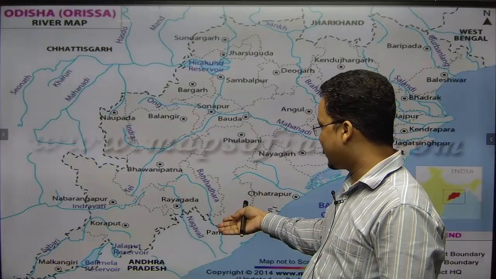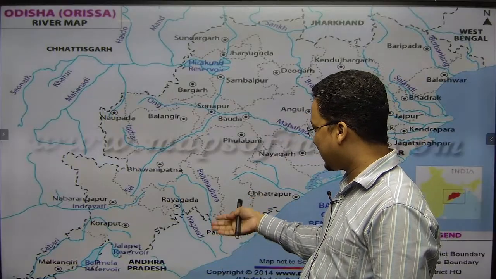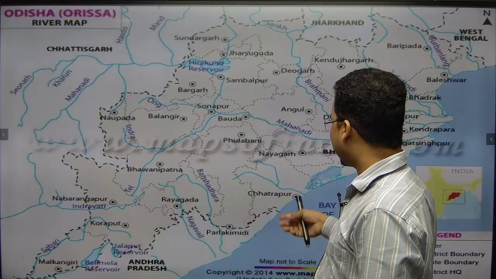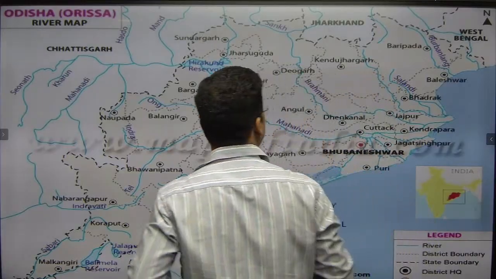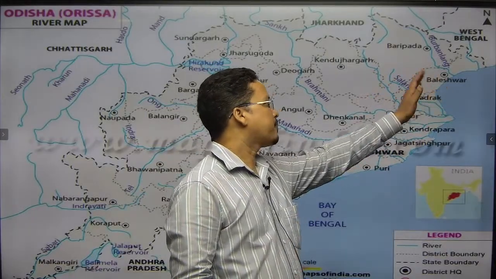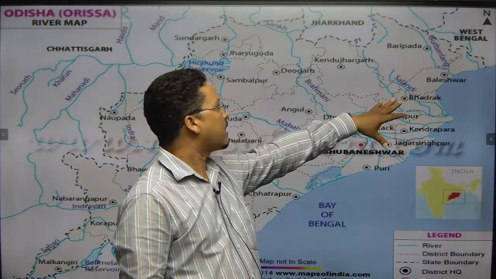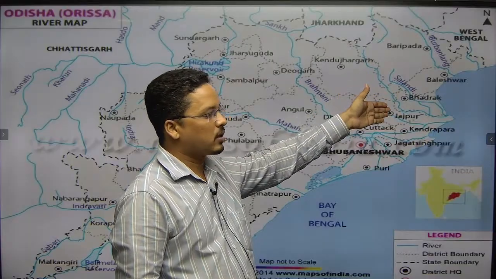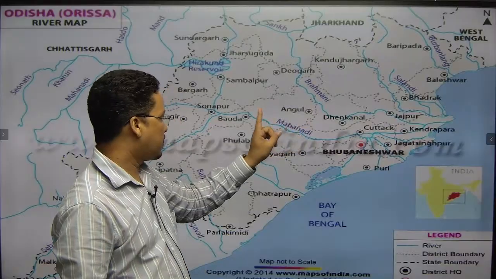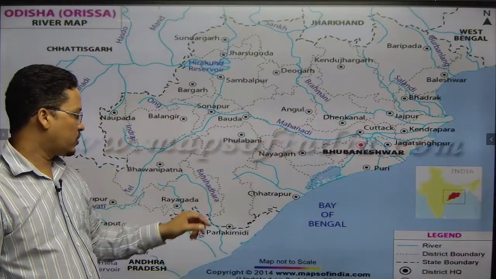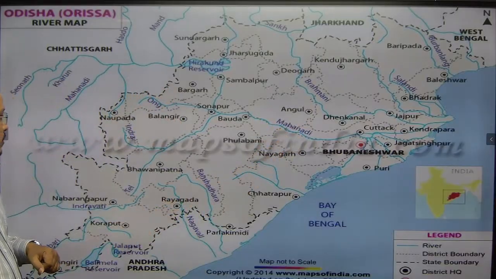Here is Nagavali also there, Vamsadhara is also there, Rushikulya also there. So if I come to Odisha, here would be first Subarnarekha, then Salandi is there, then your Budhabalanga is there, then Baitarani, Brahmani, Mahanadi, then it would be Rushikulya, Vamsadhara, Nagavali is there, right?